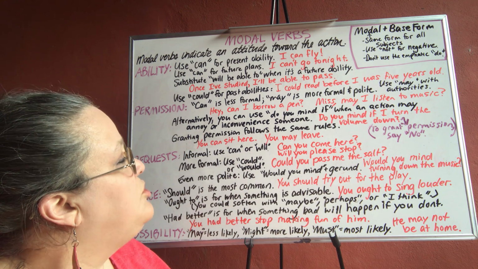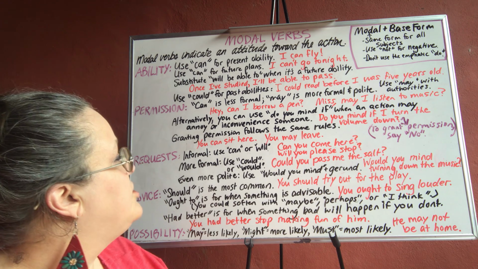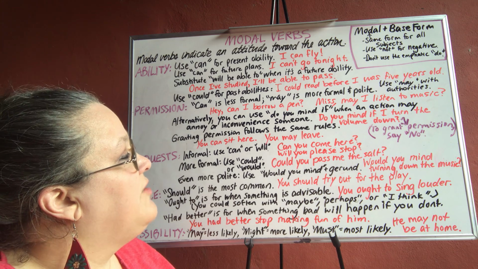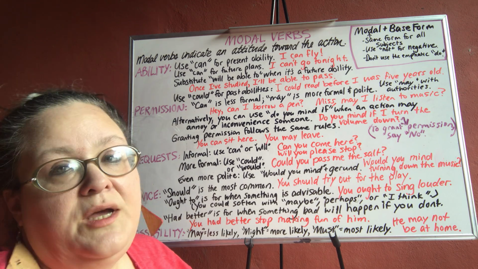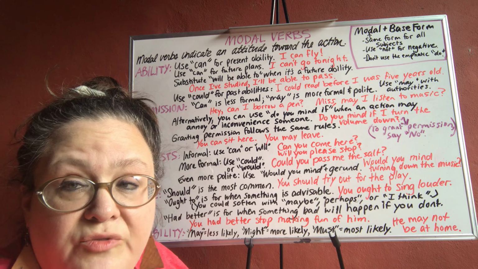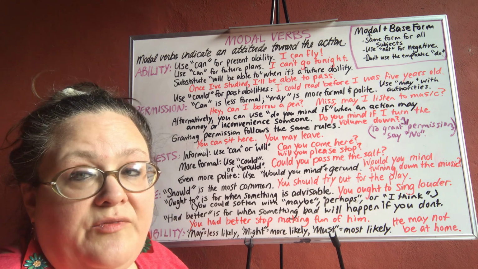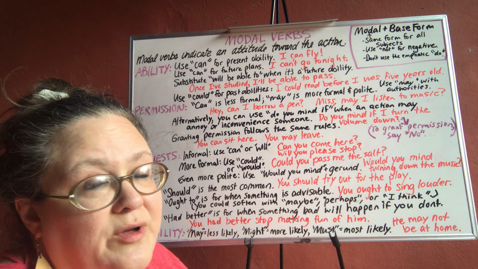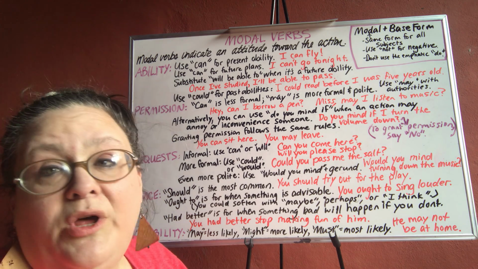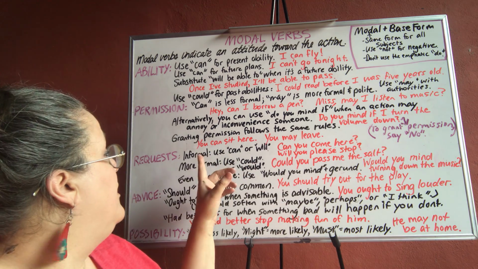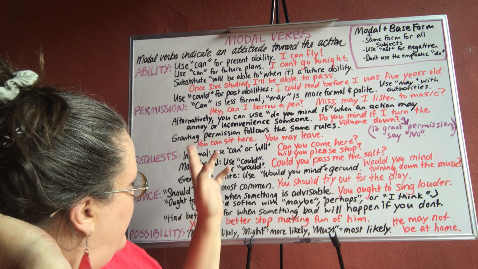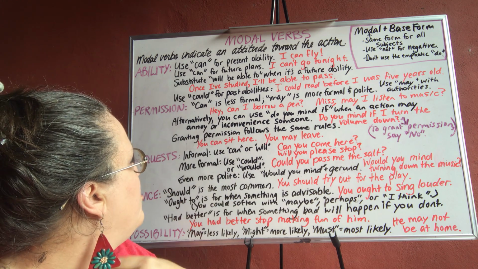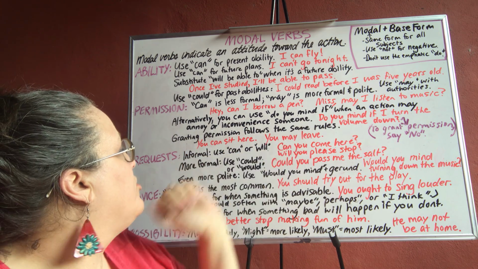Alternatively, you can use do you mind if, when an action may annoy or inconvenience someone. Do you mind if I turn the volume down? And so if I ask you that, hey, do you mind if I turn the volume down? If you're giving me permission to turn the volume down, the correct answer is no, as in no, I don't mind, or no, not at all, I don't mind. So these are for asking permission, or here granting permission.